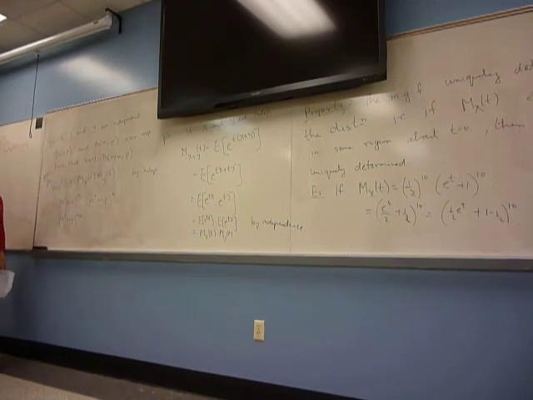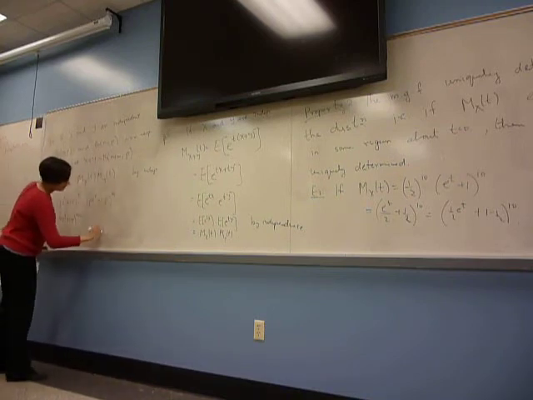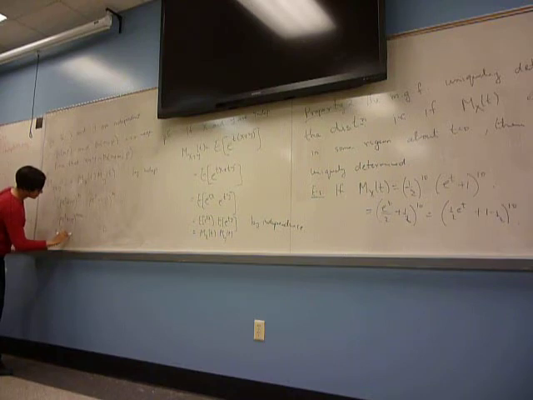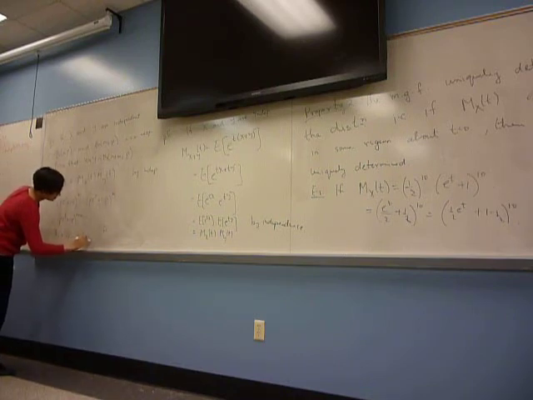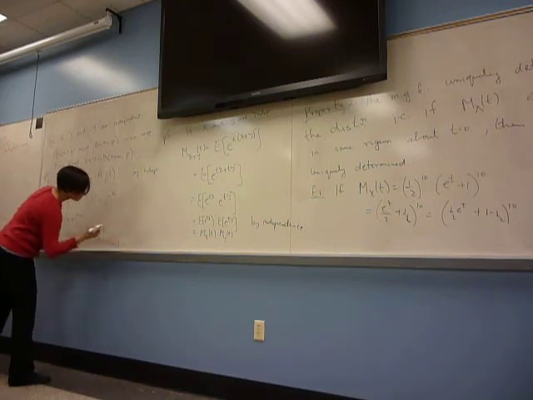And this is just the moment generating function of a binomial with these parameters. So we're done. So if you want, you can say this is the moment generating function of a binomial distributed random variable.